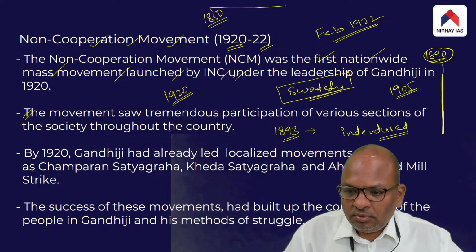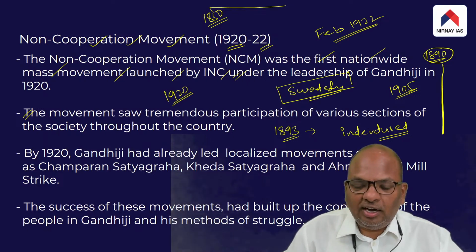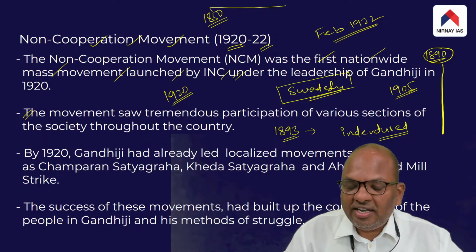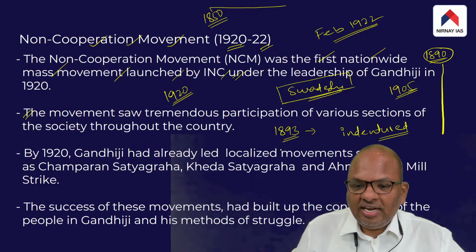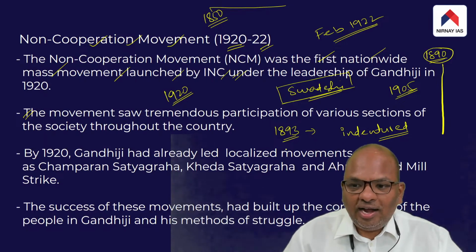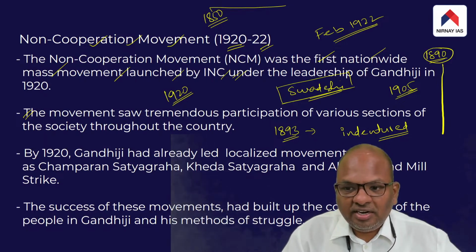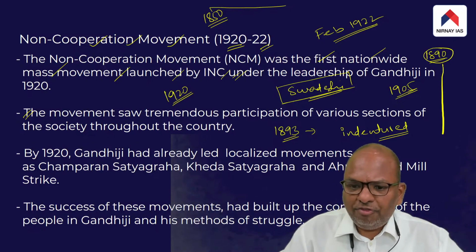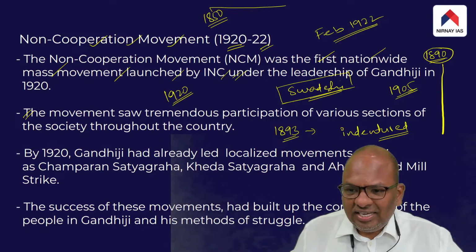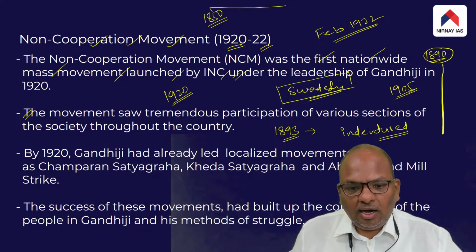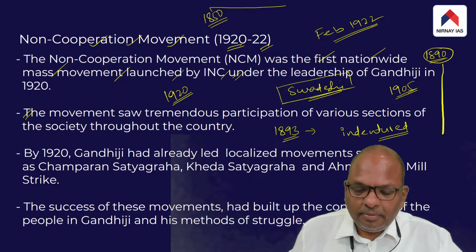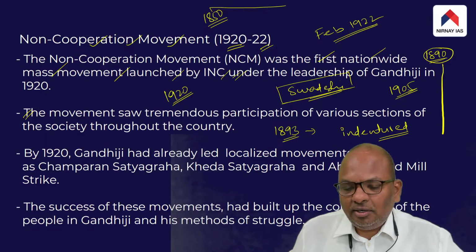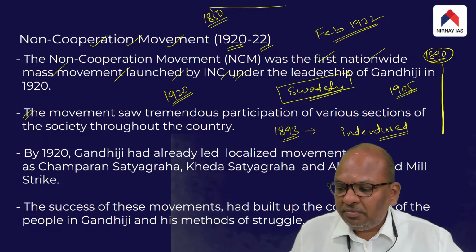That is, the Indians living in South Africa were discriminated against in various ways. So Gandhiji, who was in South Africa in 1893, was disheartened to see Indians being discriminated against so much. Therefore, Gandhiji stayed back in South Africa and carried out protests against the British for the discrimination to which Indians were being subjected.